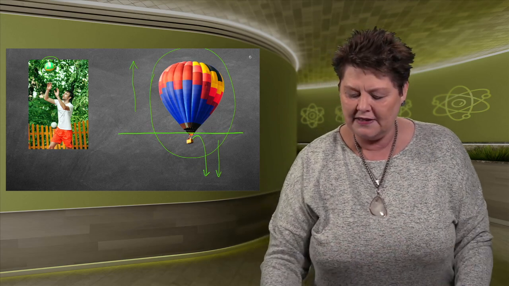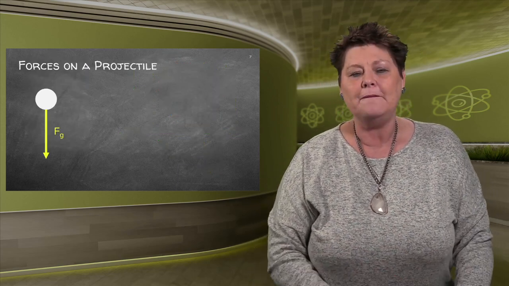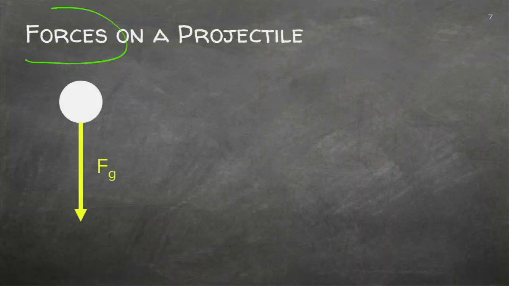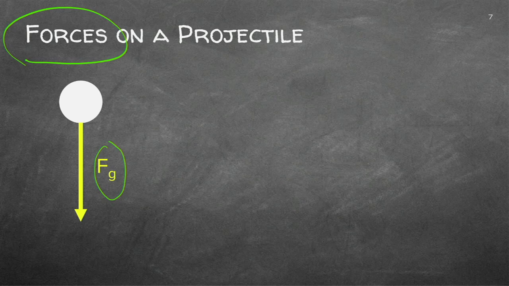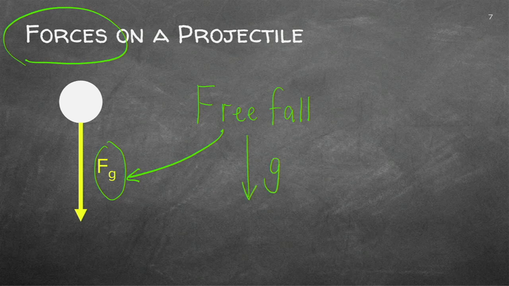So, finally, the force on a projectile is gravitation, and you'll learn a word in this section which we call free fall. If something is falling free, it's only gravitation that's pulling it down. So, in all cases, the gravitation to the earth will be at an acceleration of 9.8 meter per second squared.